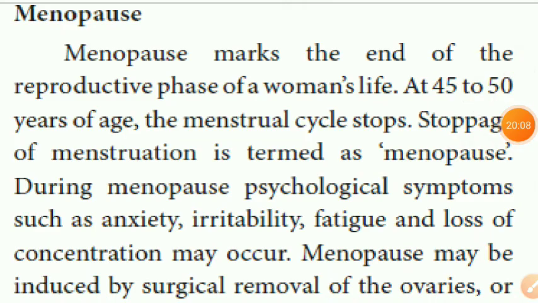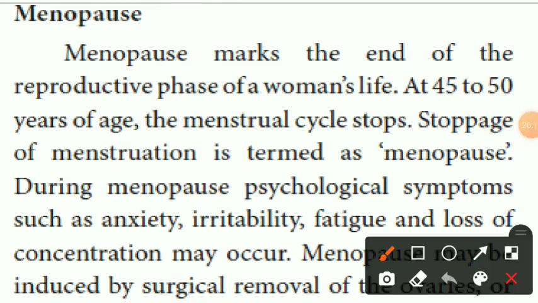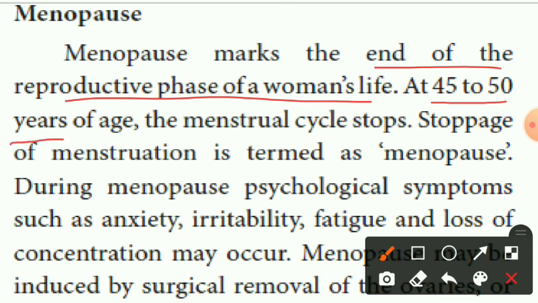Next, menopause. Menopause marks the end of the reproductive phase of a woman's life, at 45 to 50 years of age. Menstruation is the first puberty stage. When the menstrual cycle stops, that is called menopause. Stoppage of menstruation is termed menopause.